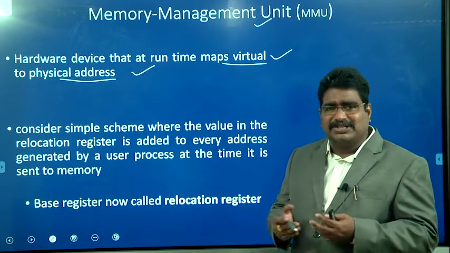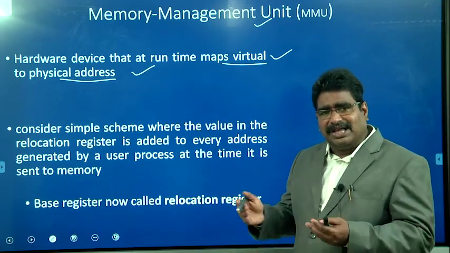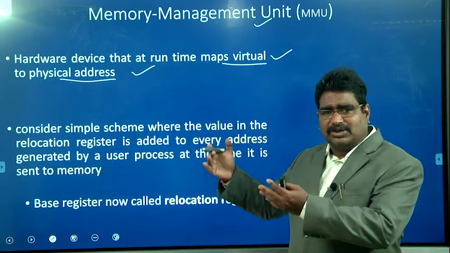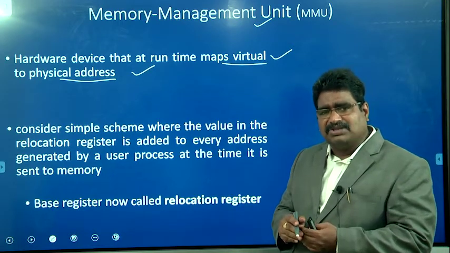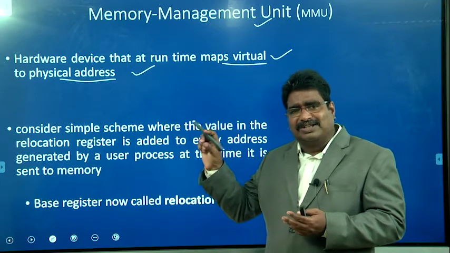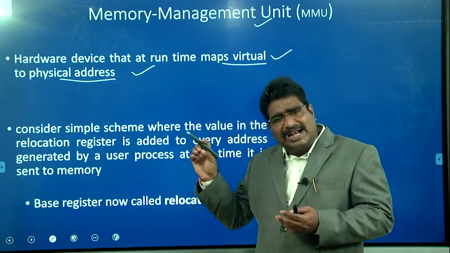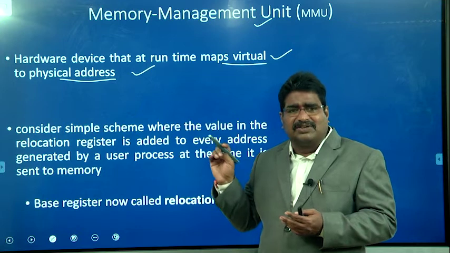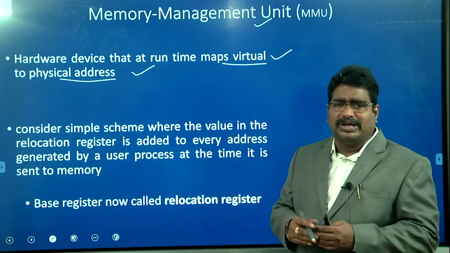So the simplest method is, we assume the entire program is stored in a contiguous memory location. Once we store the starting address of the particular process, we add the logical address to the starting address of the process, and then we get the physical address.